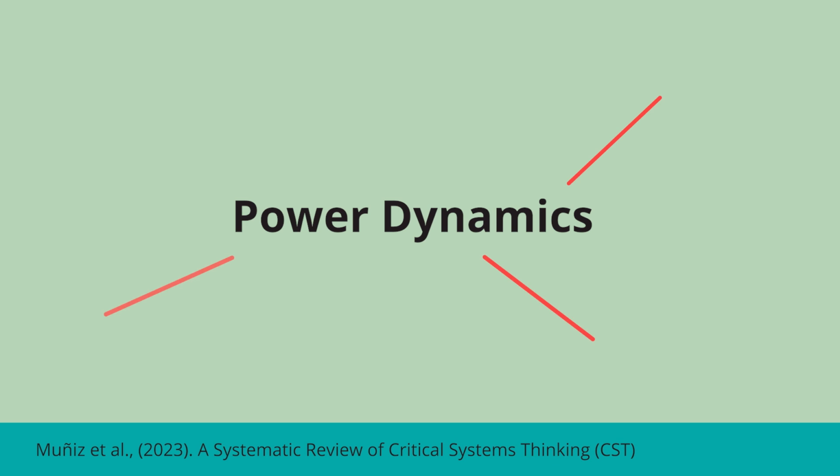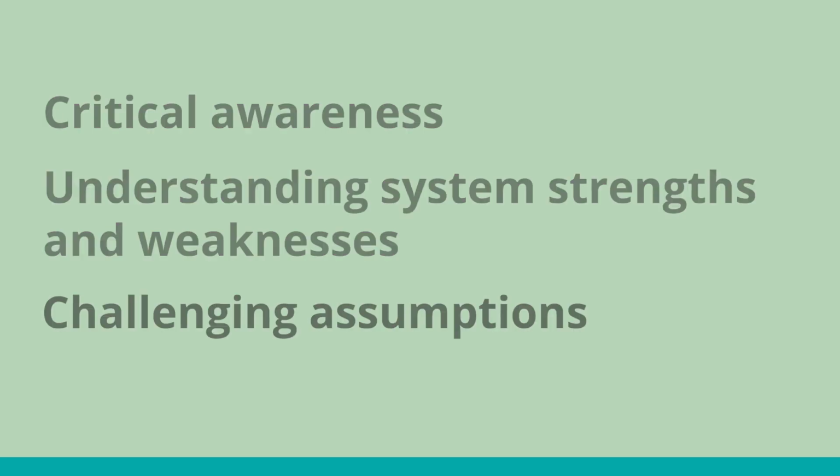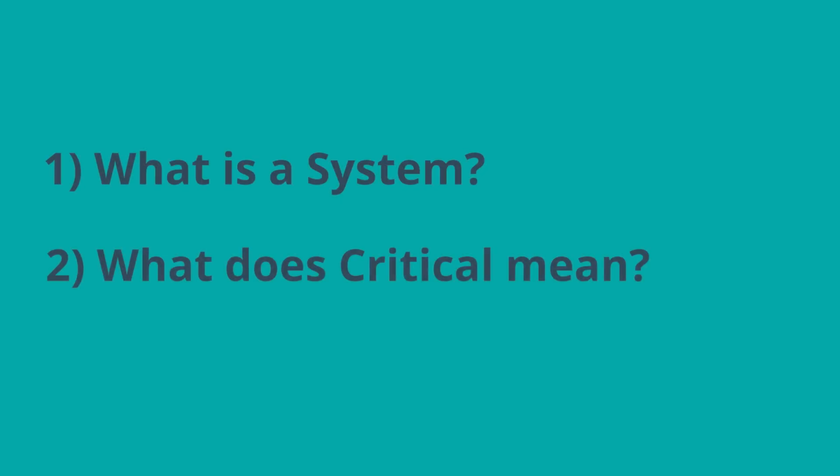Put simply, critical systems thinking aims to look at things through a critical lens, exploring the role of power dynamics in a given system. This is done by promoting critical awareness, emphasizing the importance of understanding the strengths and weaknesses of a system, and by challenging assumptions. In order to truly understand what critical systems thinking really is, we need to understand 1, what a system is, and 2, the meaning of the word critical.